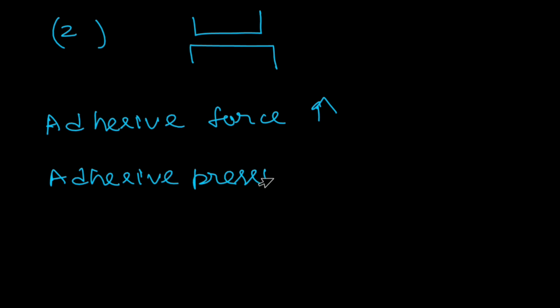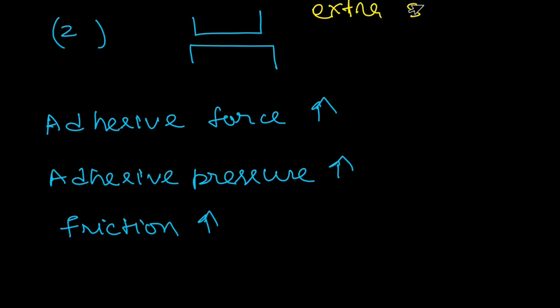Due to this, the friction acting between these two bodies increases. So that's why when surfaces are made extra smooth, friction increases.